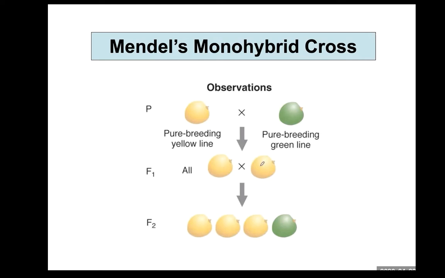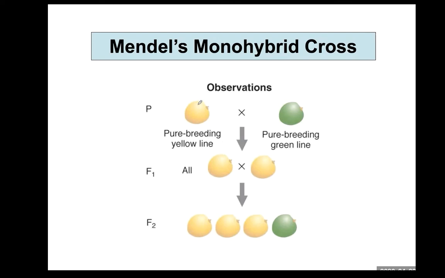This means self-fertilization. Observe the F2 generation, then you will see most of them have dominant yellow seed, but a certain small portion also show the recessive phenotype. This is the phenotypic appearance.